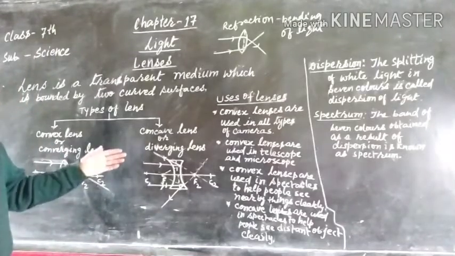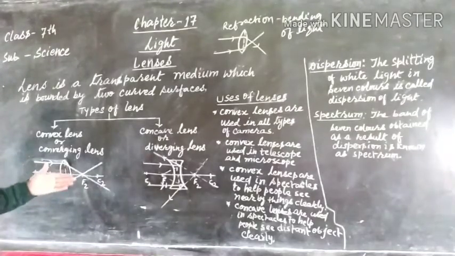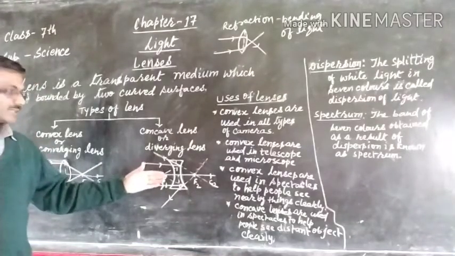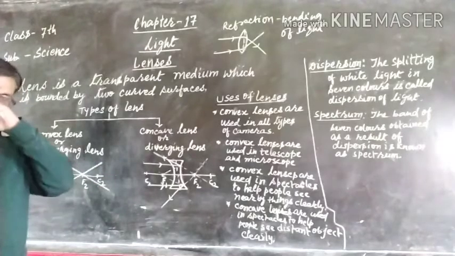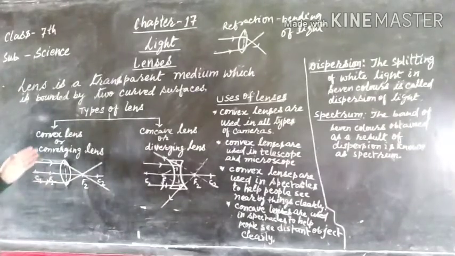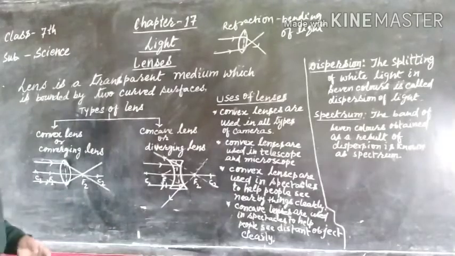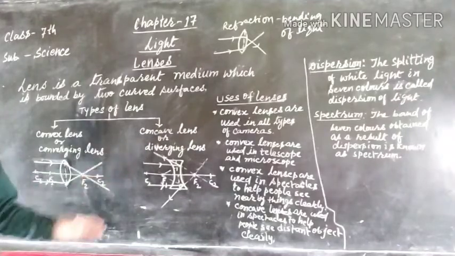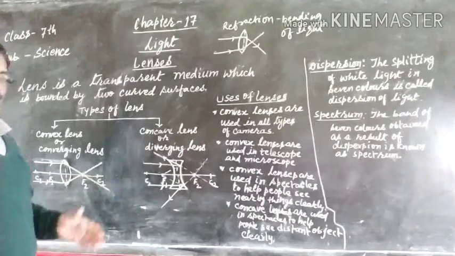So here the light which passes through the convex lens converges at a point, and the light which passes through the concave lens is diverged. So we find that the images formed by a convex lens will be real images that can be obtained on a screen, but the images formed by a concave lens are virtual and they cannot be got on a screen.